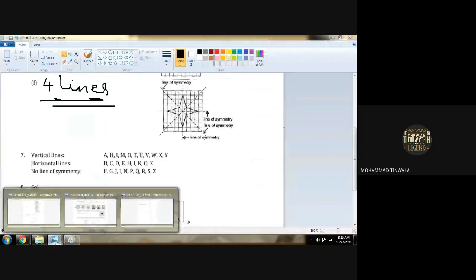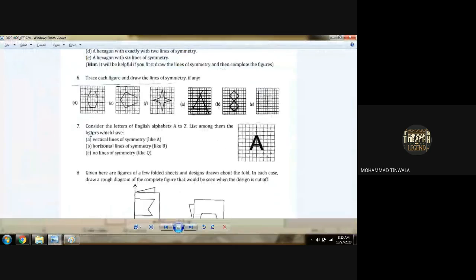Yes. Okay, thank you. Question number 7, read it, Mohammad Fazil. Coincide the letters of the English alphabet. Now, how many letters does the English alphabet have? 26 letters. Okay, now read it.